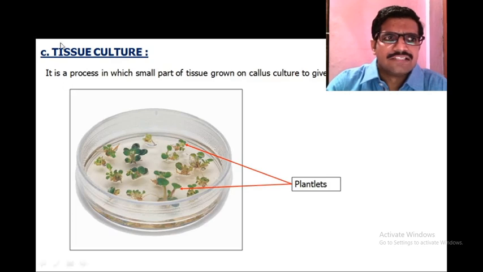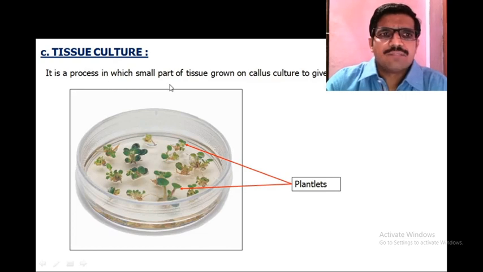The third one is tissue culture. Tissue culture is a process in which a small part of tissue grown as callus culture gives many plantlets. From a small part of the tissue, there is formation of a whole plant body. That method is called micropropagation, or more recently tissue culture. This method is done in vitro.